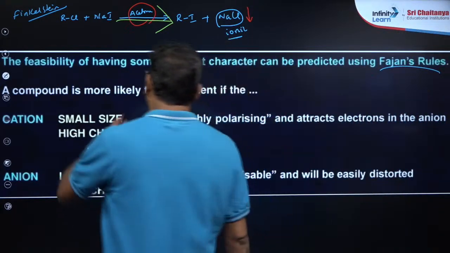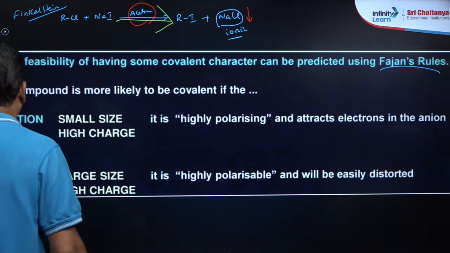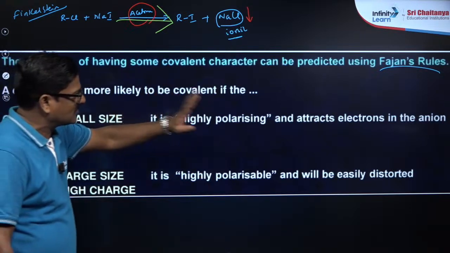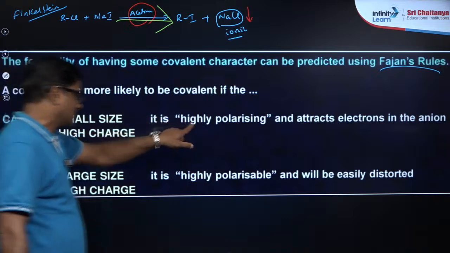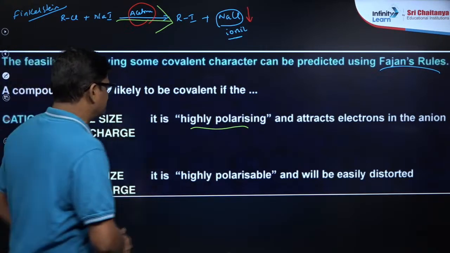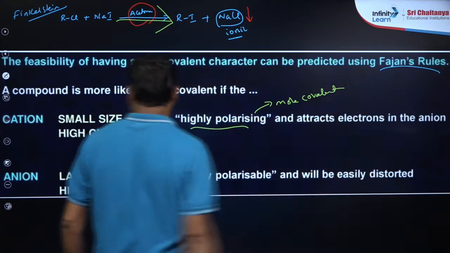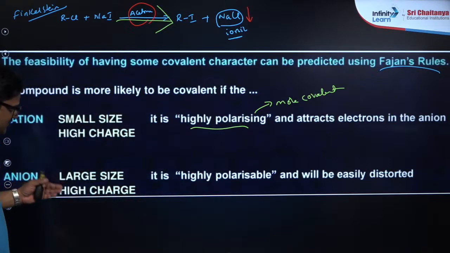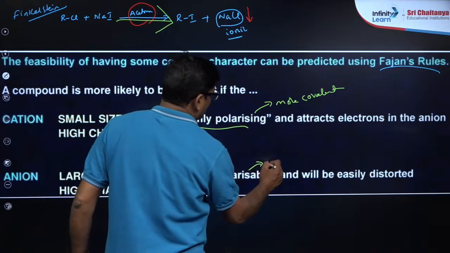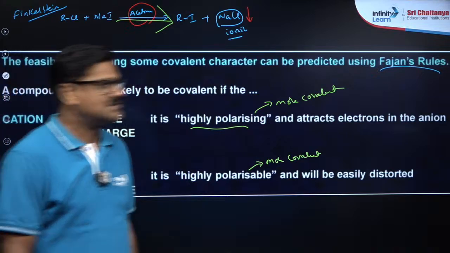Now a compound is more likely to be covalent if: a cation has small size and high charge on it, it is highly polarizing and attracts the electrons of the anion, so it is more polarizing. More polarizing means more covalent. Anion, large size and high charge on it, is highly polarizable and will be easily distorted, so that it is going to be more covalent. That's very, very important.